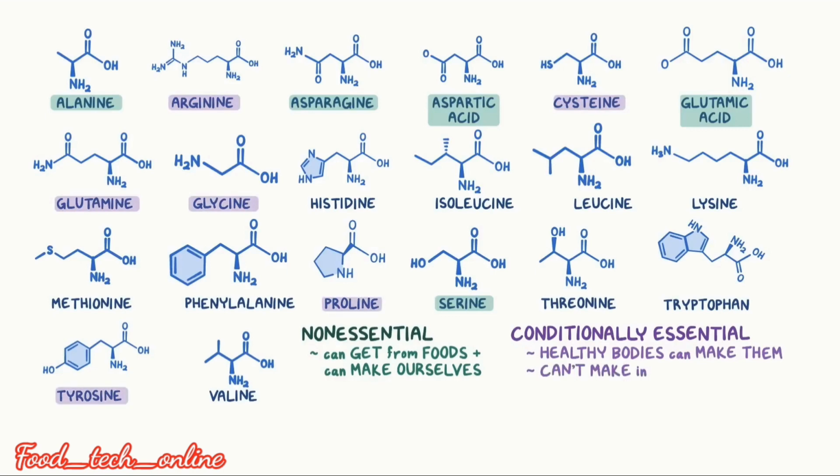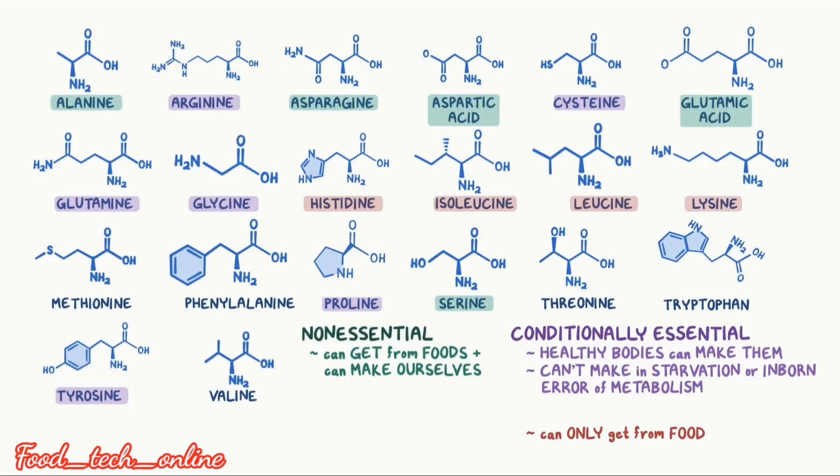Proline can also be made during starvation and in inborn errors of metabolism. The third group can only be obtained from foods: histidine, leucine, lysine, methionine, phenylalanine, threonine, tryptophan, and valine. These are the essential amino acids.